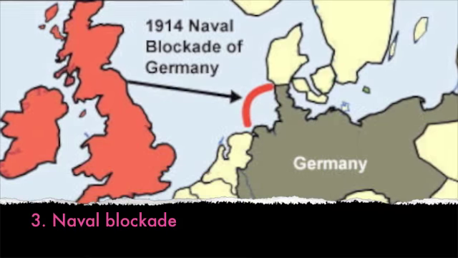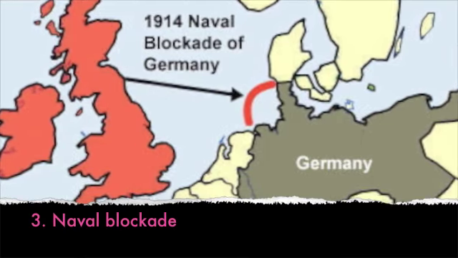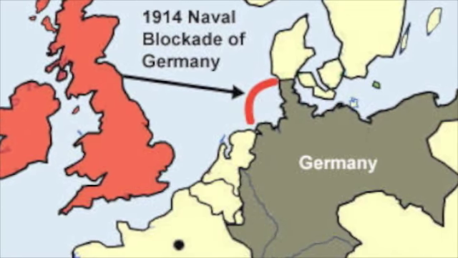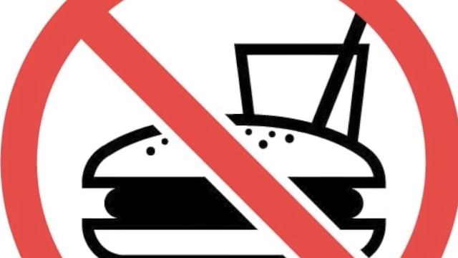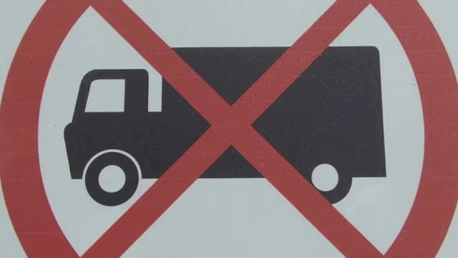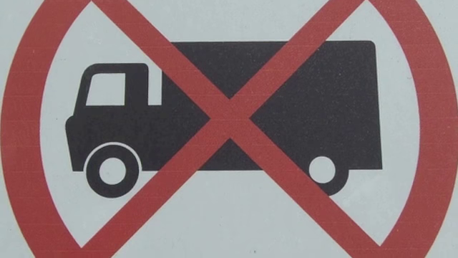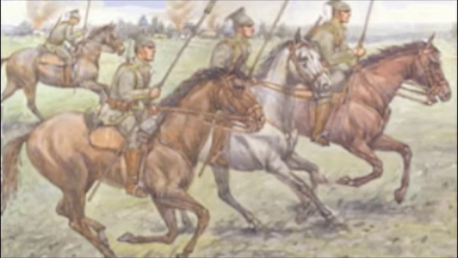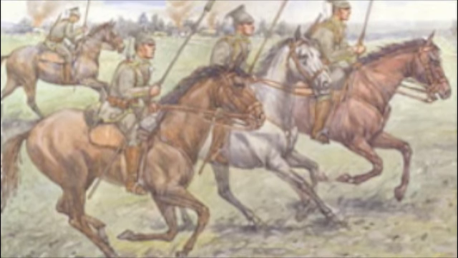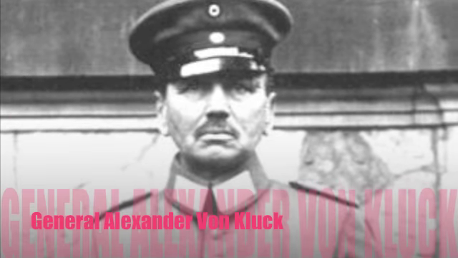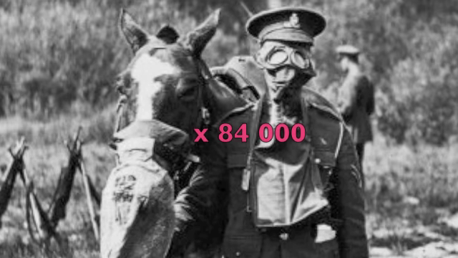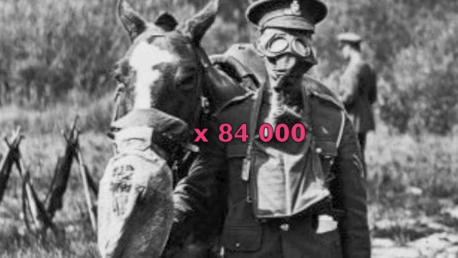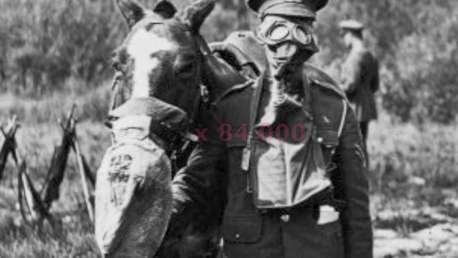As I mentioned before, the naval blockade hindered Germany from getting a hold of food and other raw materials at home, but this also affected the armies. The army couldn't get a hold of food to feed the troops and materials to make weapons. Also, the German High Command rejected the use of lorries for transportation and used horses instead. The only problem with horses is that they need food just like the men. In 1914, German commander General Alexander von Kluck used 84,000 horses, and of course, this created even bigger supply problems.